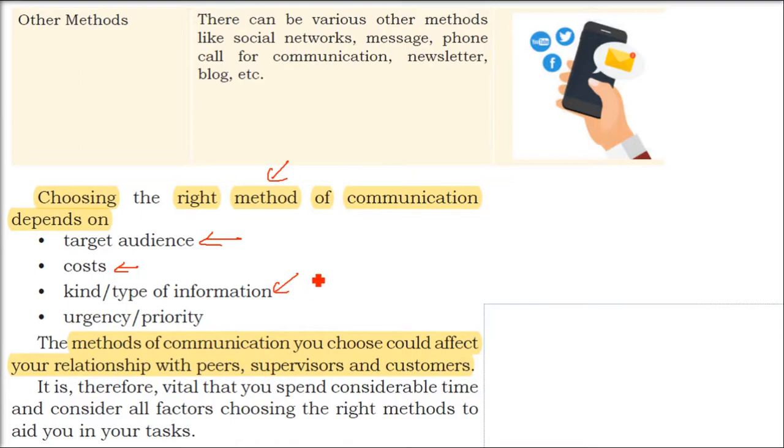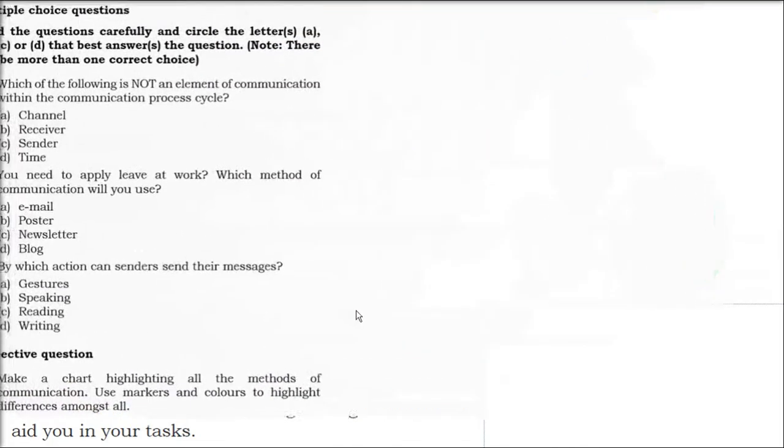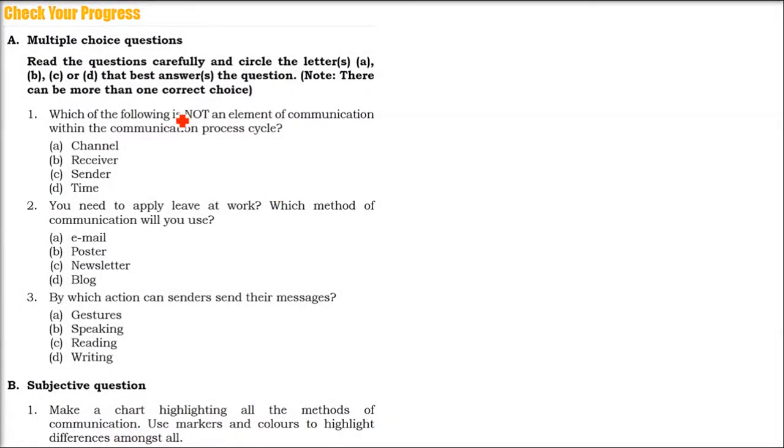If your colleague has some problem, you'll just go there and ask. First you'll call. What is the urgency and priority? If it is just a normal call or a normal how are you, you can just call, and if somebody is not responding, it is okay. But if priority is there, you have to choose a good communication method. Whenever you're talking to your peers, supervisors, customers, and even your friends or relatives, the method of communication will make your relationship stronger.